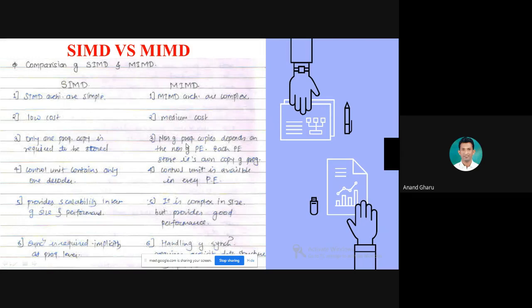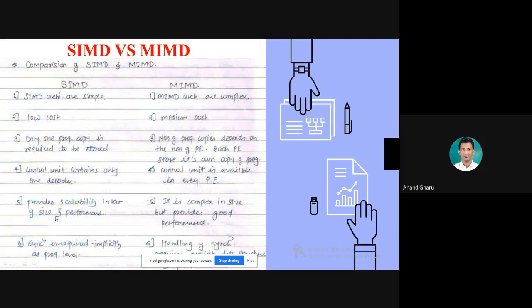But in MIMD there are multiple control units, one for each processing element. So the number of program copies depends on the number of processing elements. In SIMD the control unit consists of only one decoder because there is only one control unit. But in MIMD a control unit is available in every processing element.